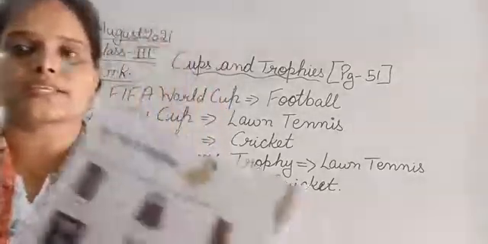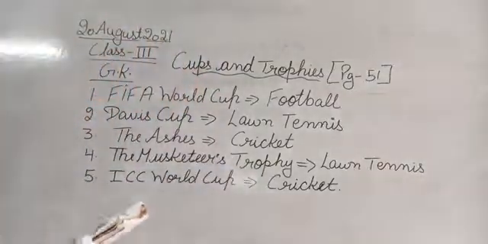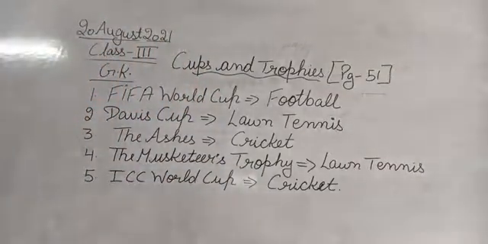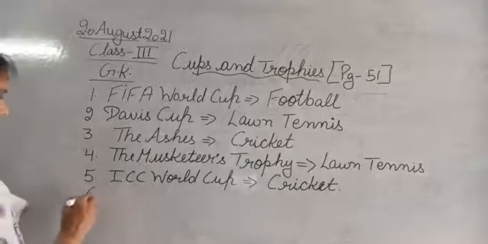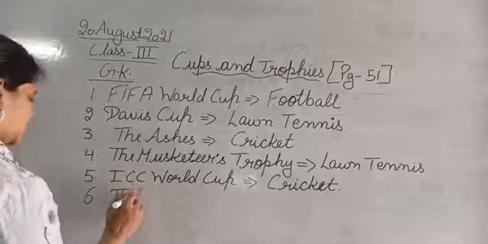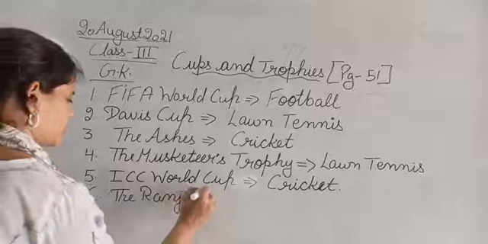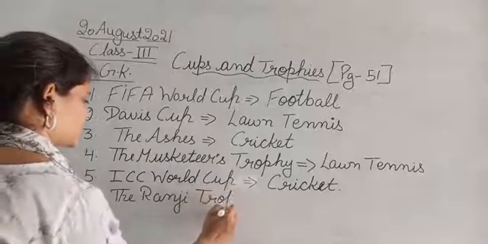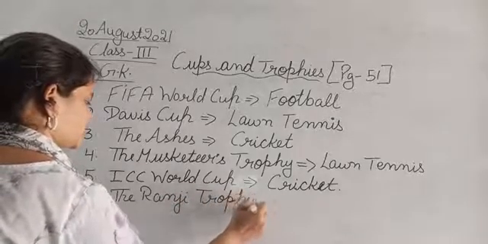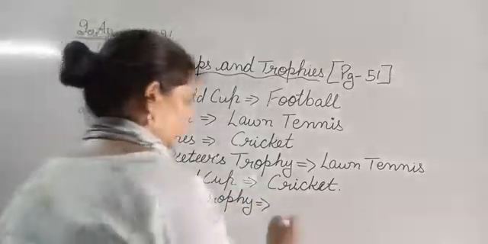Moving next to the sixth one. This is the sixth one, that is the Ranji Trophy. This is the picture of the Ranji Trophy. The Ranji Trophy is associated with cricket. So the Ranji Trophy is also associated with cricket.